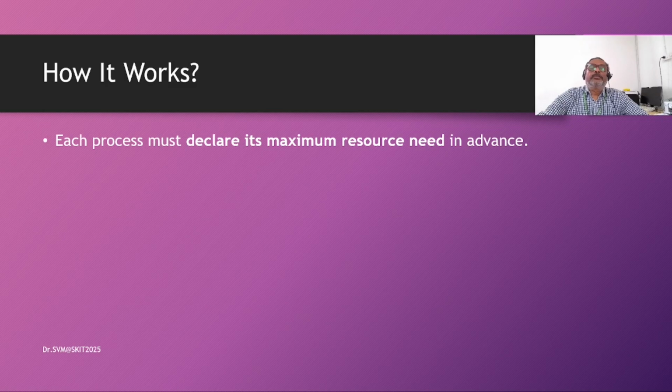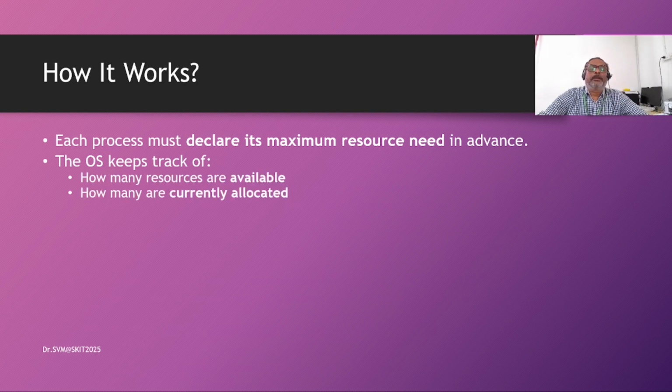That is to be declared well in advance. Then the operating system keeps track of how many resources are available, how many are currently allocated to various processes, and what each process still needs.